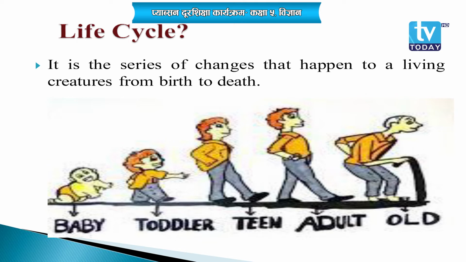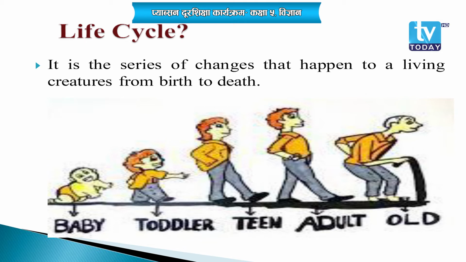As you can see on the slide, the life cycle is the series of changes that occur to living creatures from birth to death. It is the process of growing of an individual, and many changes take place during that time. So, that is life cycle.